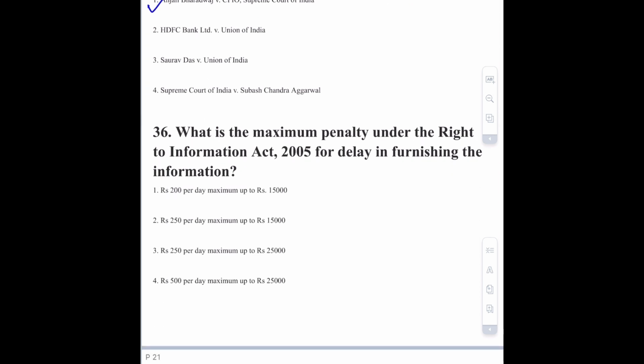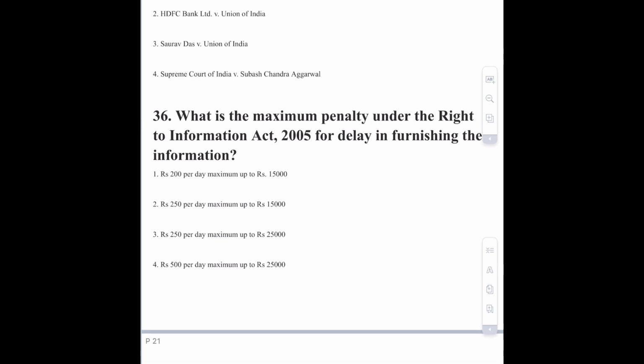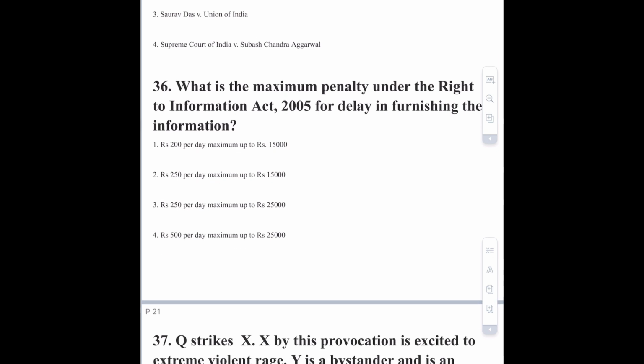Moving towards question number 36, that is what is the maximum penalty under the Right to Information Act 2005 for delay in furnishing the information? The correct answer of this question is option number 3, that is 250 per day, maximum up to 25,000.